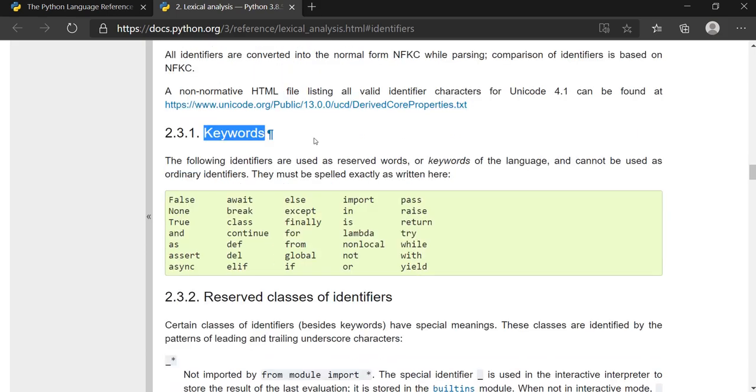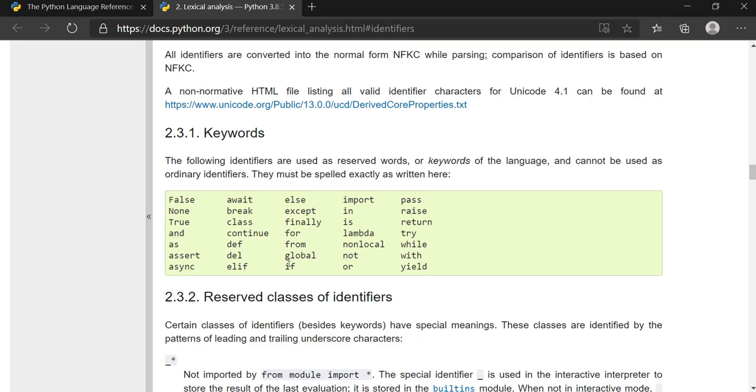What are keywords? The documentation says that the following identifiers are used as reserved words, or keywords of the language, and cannot be used as ordinary identifiers. Identifier here means variable, so you cannot use these particular words as variables. This is very important in terms of the Python language. Which words can I not use for variables?